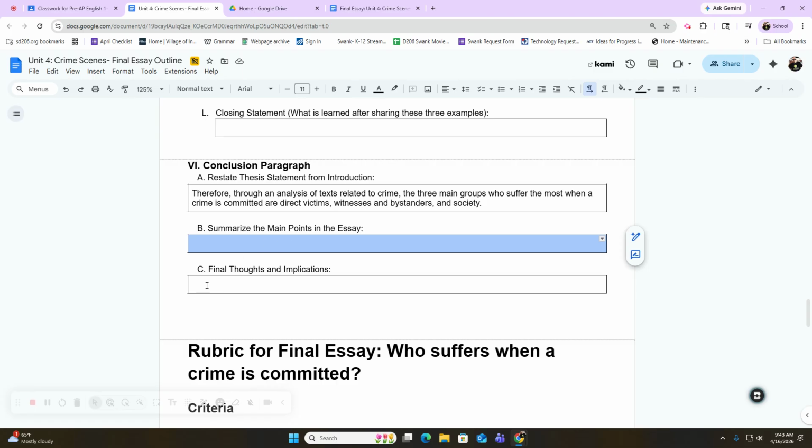Okay, if you're back, then I'm assuming that you're ready to move on to letter C. And that is your final thoughts and implication. This is where you leave your reader with some words of wisdom. After they've read your whole essay, what's some advice you can give to your reader? And don't talk directly to your reader, but just write out some kind of final thoughts about crime, or final thoughts about suffering from crime. Just some type of conclusion. We're talking 1 to 2 sentences here, where you just conclude your paper.